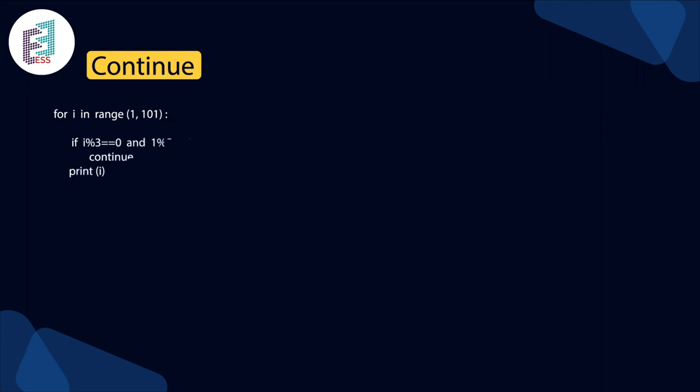Let's come to the next slide, the continue statement. Here, for i in range of 1 to 101, if i modulus 3 equals 0 and i modulus 5 equals 0, it will continue. So it can print i, and print of the word by.